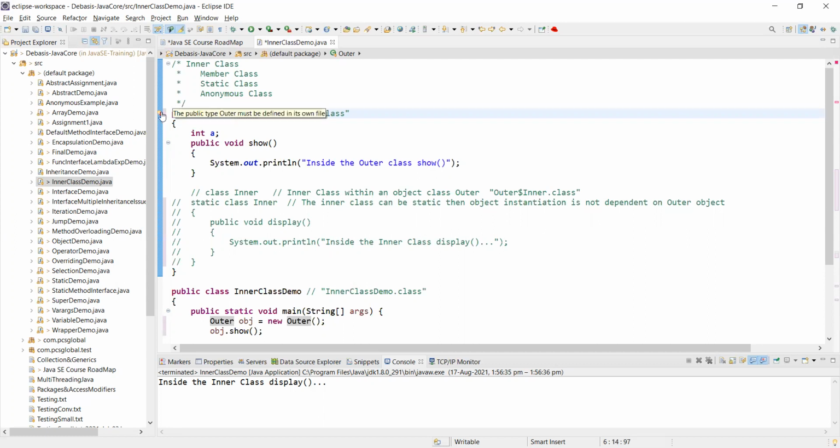The public type outer must be defined in its own file. Okay, I'm changing the name.